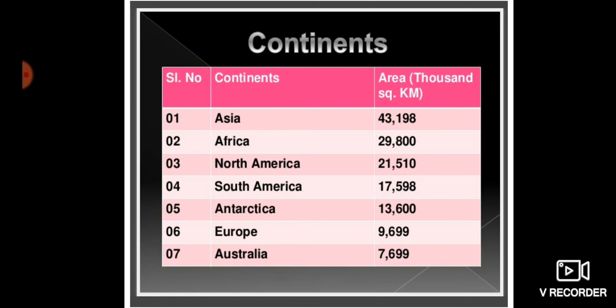A large part of Africa lies in the northern hemisphere. It is the only continent through which the Tropic of Cancer, the equator and the Tropic of Capricorn pass. So you can understand how big this area is. All three lines pass through it. This continent is bound on all sides by ocean and sea. The world's longest river, the Nile, and the world's largest hot desert, the Sahara, are found in Africa.